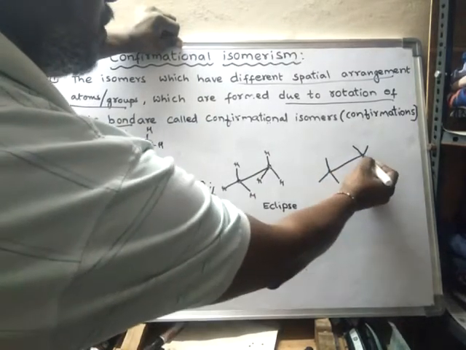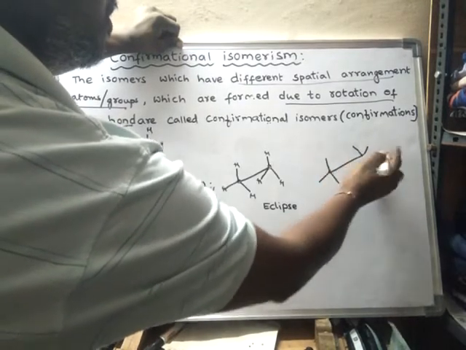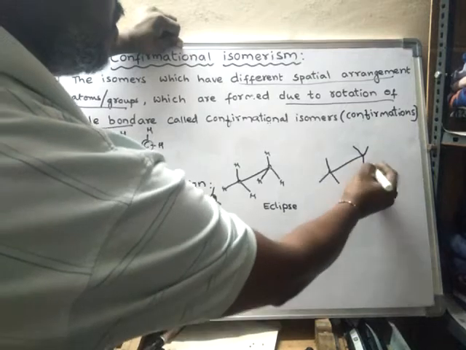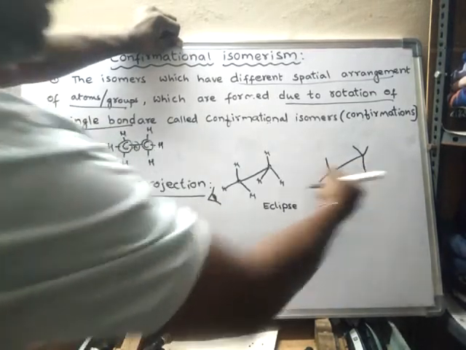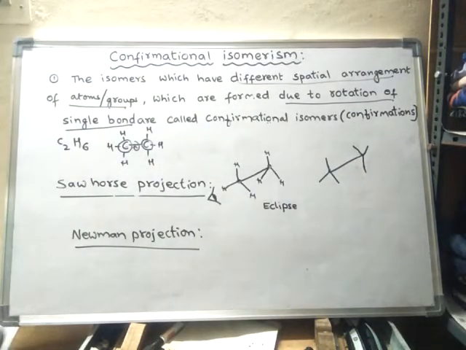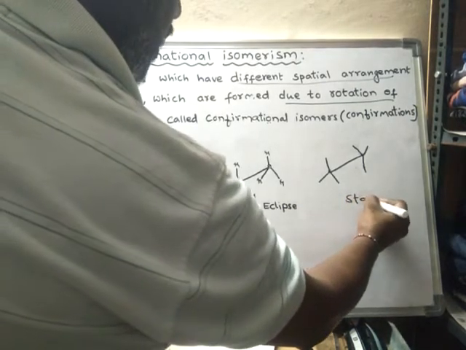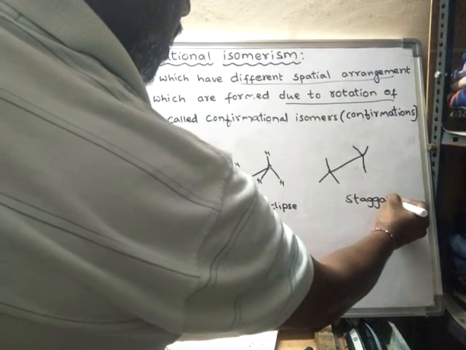Now this type of arrangement is said to be the staggered arrangement.